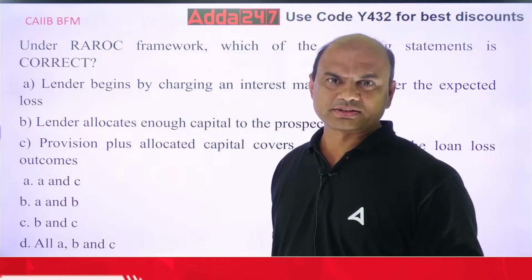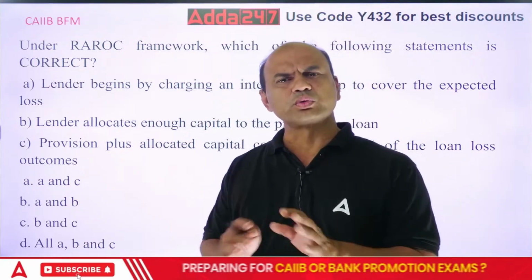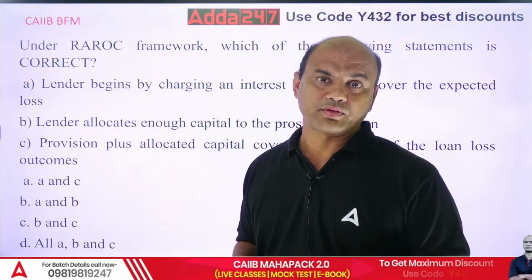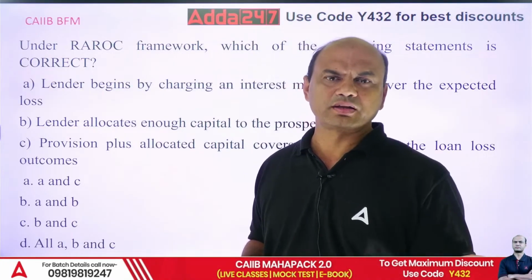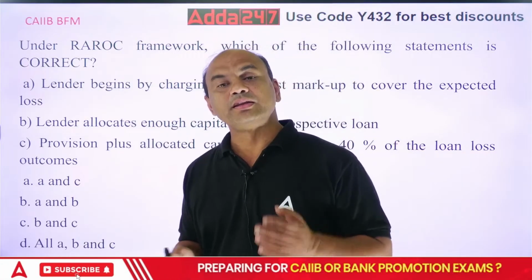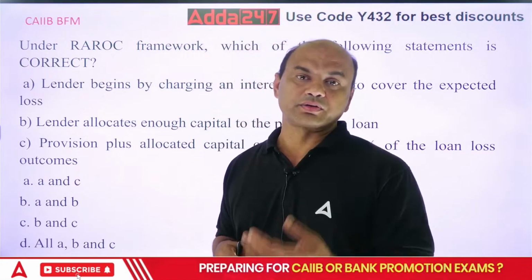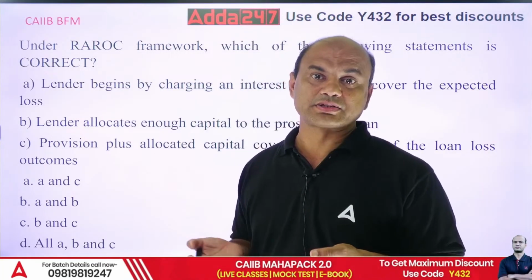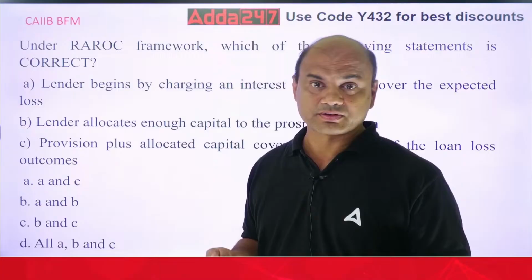First one is your cost. What is the total cost? Now this includes your NII. NII means what is my loan income minus what is my deposit income. Then second thing, it will include the operating cost. What are my salaries? What are my electricity bills? What are my provisions? All these things.